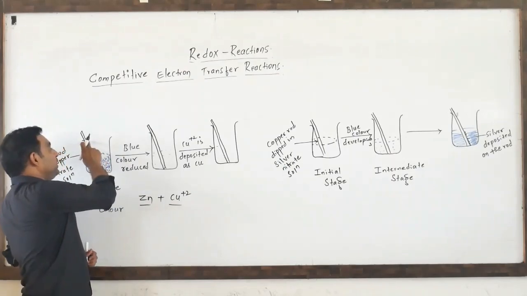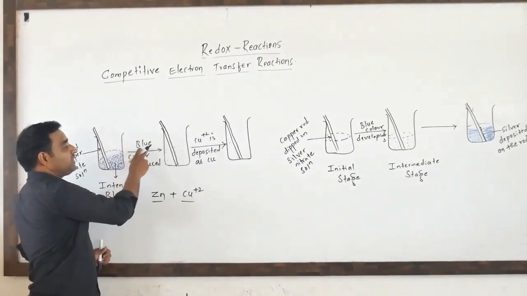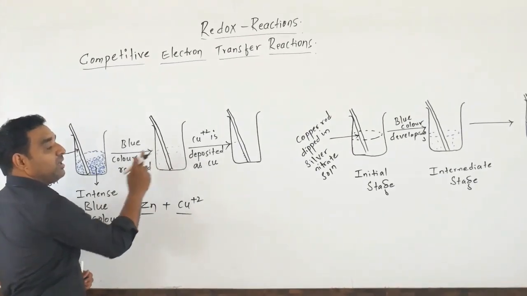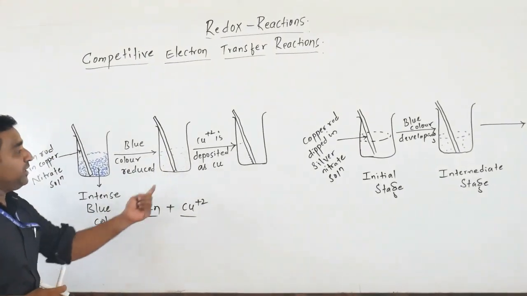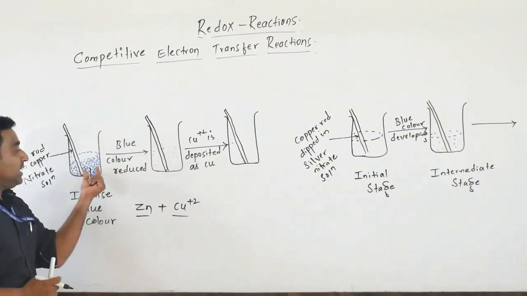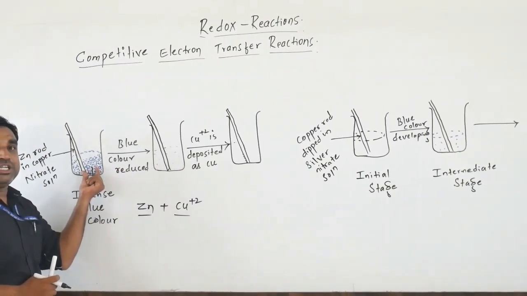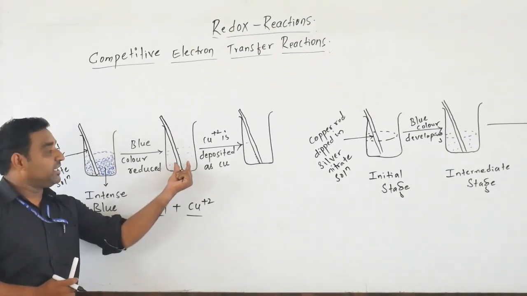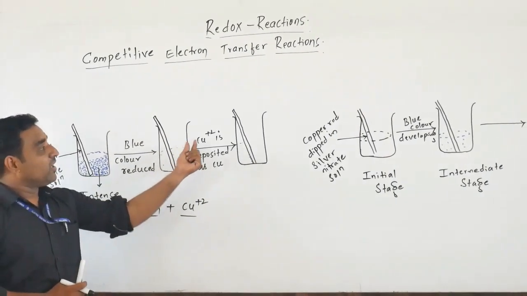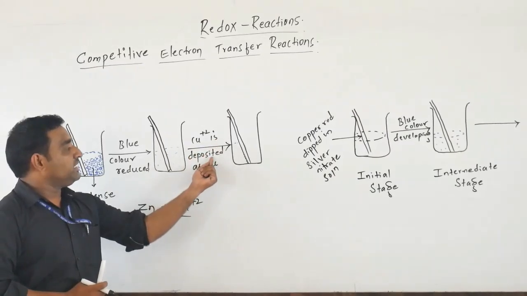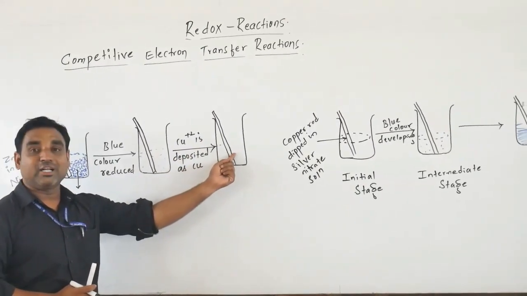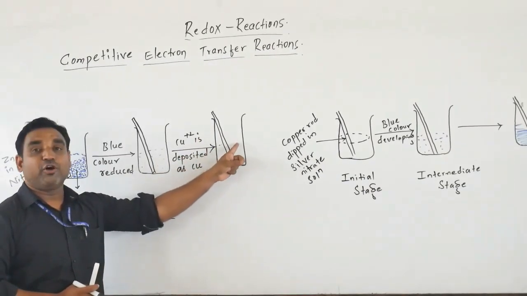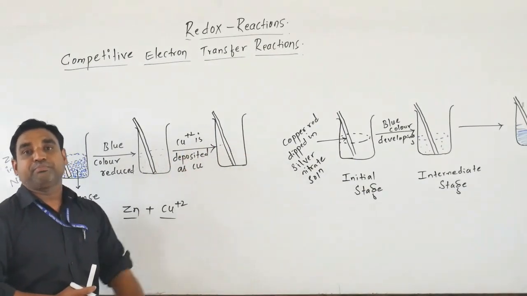When the zinc rod is dipped in the solution, after some time the blue color is reduced and converted into light blue. Initially it is dark blue. After some time the color disappears a little bit, and later Cu+2 is deposited as copper on the metal rod, and the color disappears, forming a colorless solution.